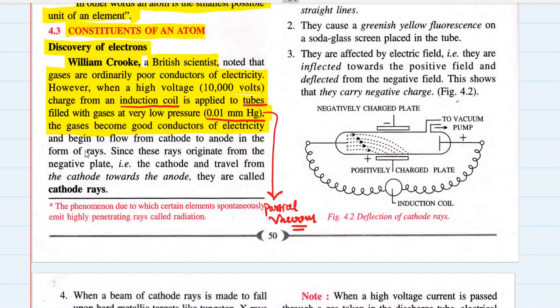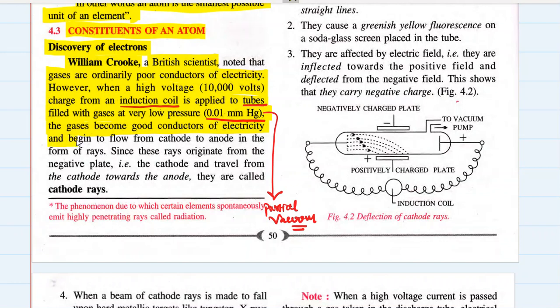Second, the lightning falls through the atmosphere or gas, and whenever lightning falls through a gas, it can be seen in the form of a spark. In the same way, when high voltage was applied to these gases stored at a very low pressure within these glass tubes, we could see some rays of light. And these rays of light were nothing but electricity. This electricity was conducted by these gases, right?